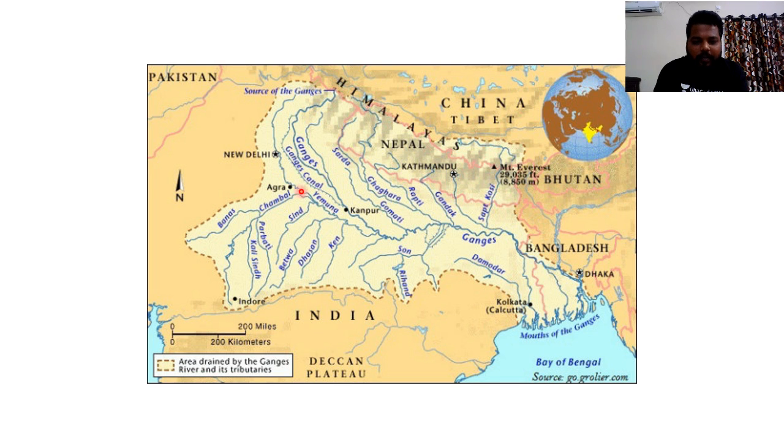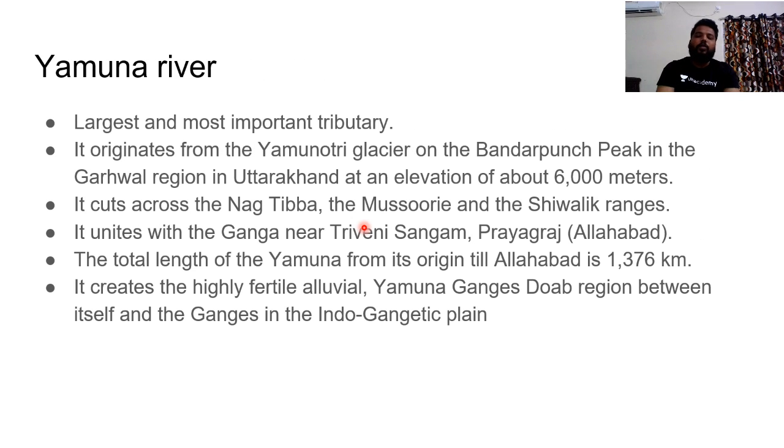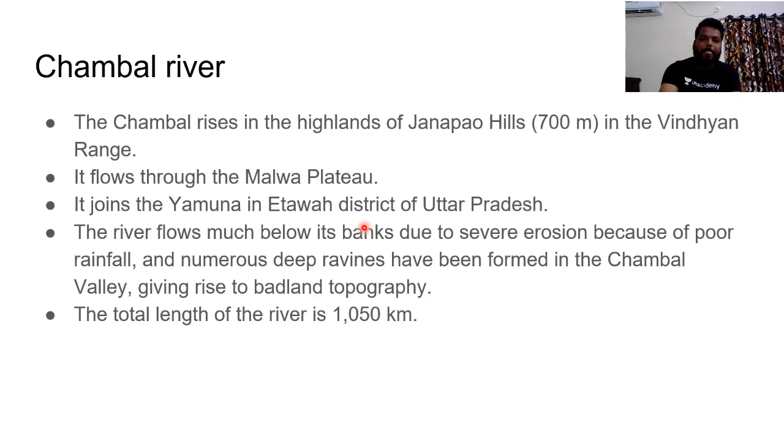See, the land between these two, Ganga and Yamuna River, is called the Doab region, which is the most fertile region which we have. So this particular Yamuna River, while joining with the Ganga, has created one of the most important fertile alluvial soils in the Yamuna-Ganga Doab region. Do remember this point. 100% this will be helping you in this regard.